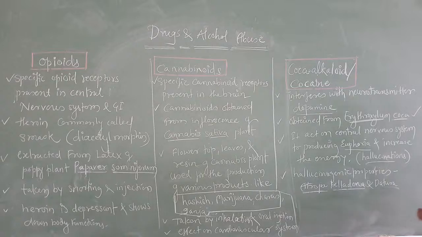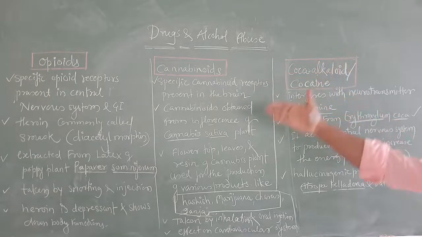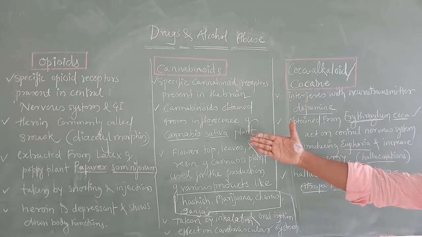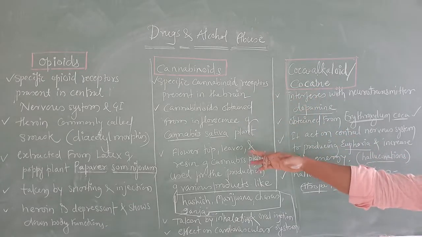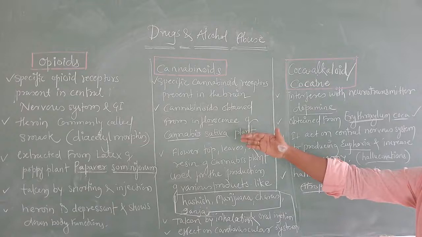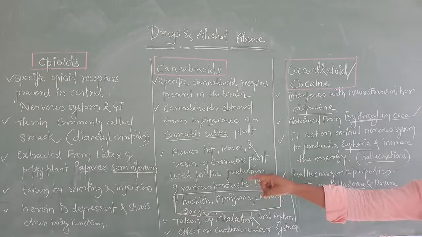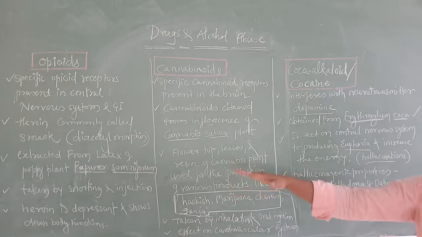In this particular chapter, what else have we studied? We have studied the opioids, the receptors for the opioids, and the common heroin, commonly called smack. That is an opioid. The chemical nature of opioid is diacetyl morphine, which is obtained from the acetylation of morphine. It is extracted from the latex of the poppy plant, Papaver somniferum. Next, it is taken by snorting and injection. Next, it acts as a depressant agent.